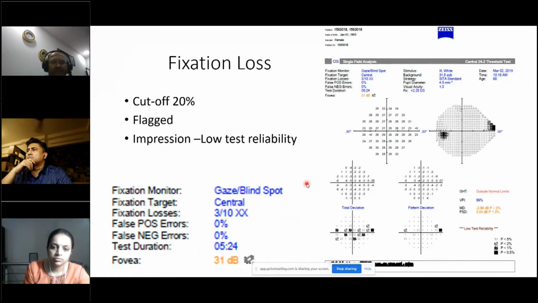For fixation losses, the cutoff is 20%. They are flagged. Like you see here, there are 2 X marks, 3 out of 10. At 20%, they are flagged, and the impression given is that the test is of low reliability.